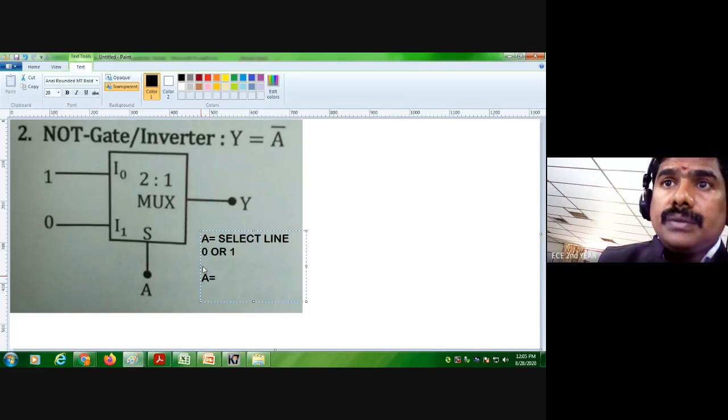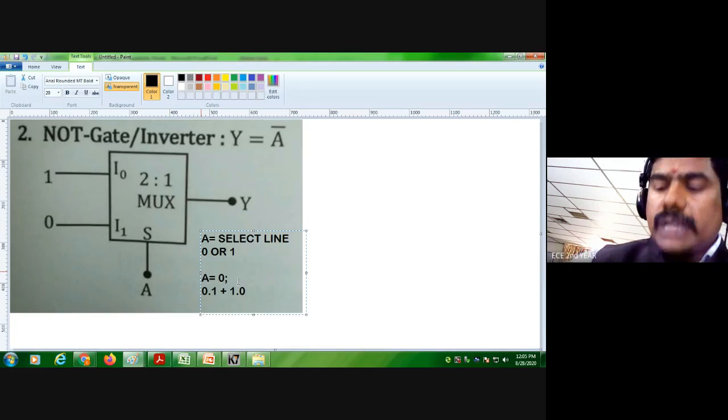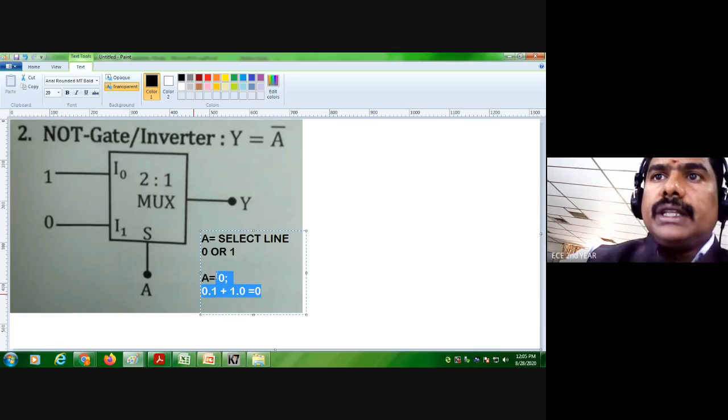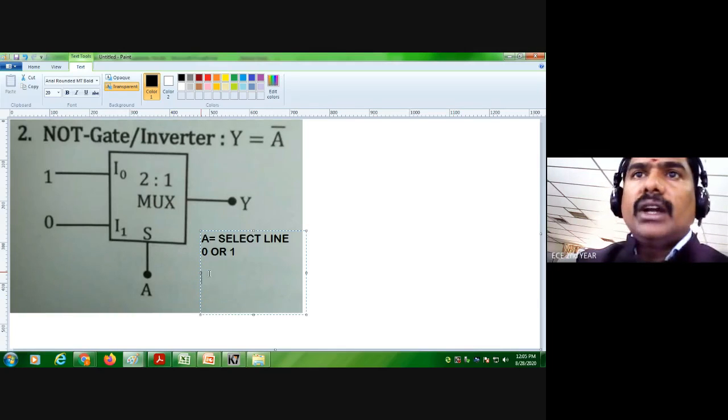Now you tell me the expression: 0 into 1 plus 1 into 0. So the answer becomes 0. So this can be used as an inverter, a NOT gate.